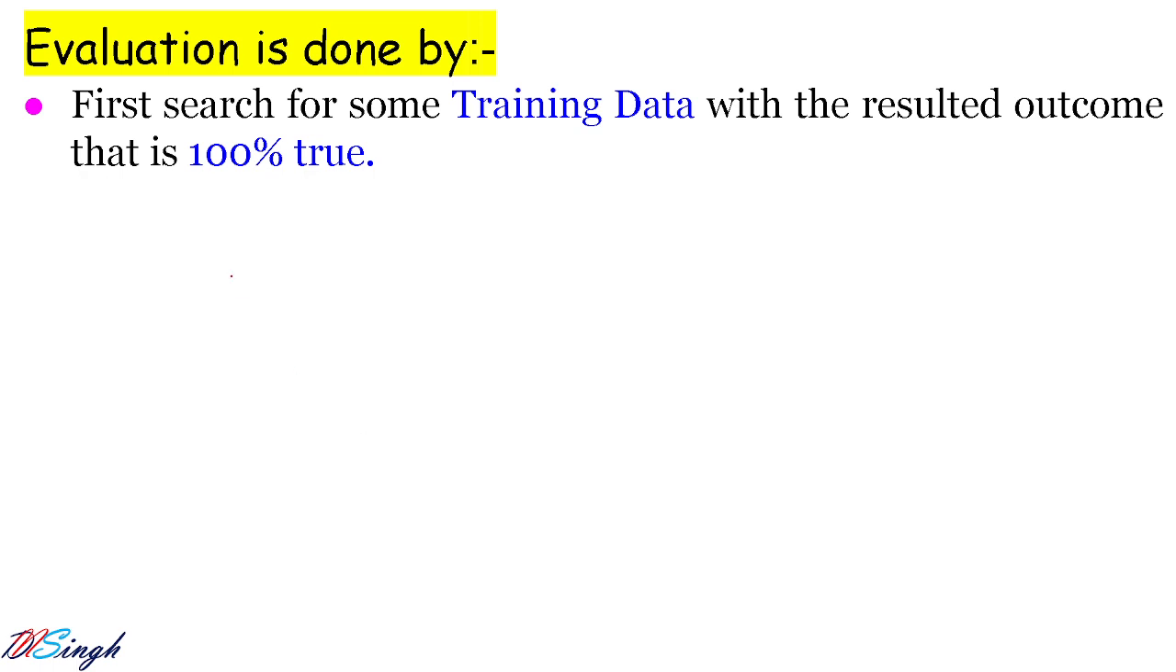Evaluation is done by, कैसे evaluation होता है? हमें क्या करना है? First search some testing data with the resulted outcome that is 100% true. तो ऐसा हमें data खोजना है, because we have already divided our data in the data exploration phase into, in the modeling phase, in two parts. First one is what? Some data in the training data set, okay, and we have the testing data set.